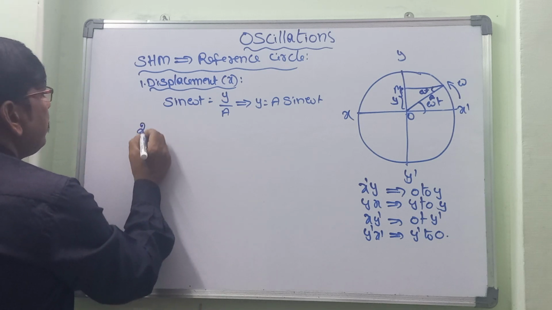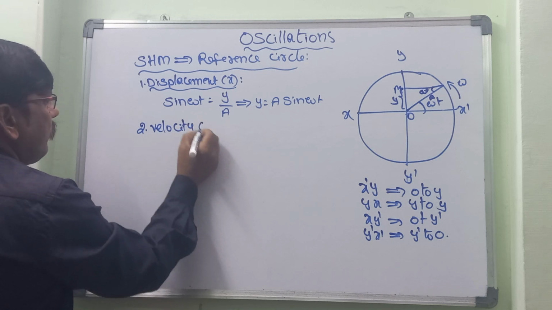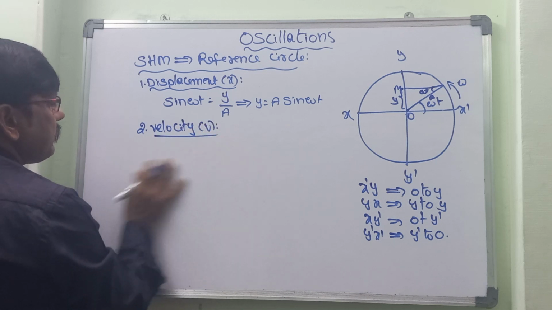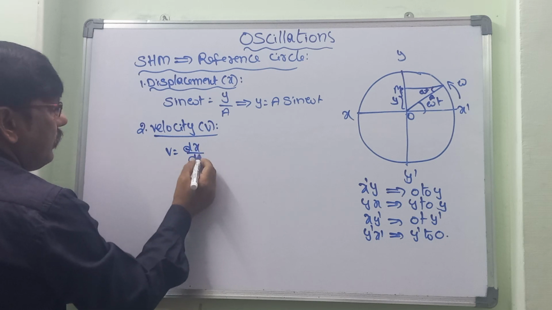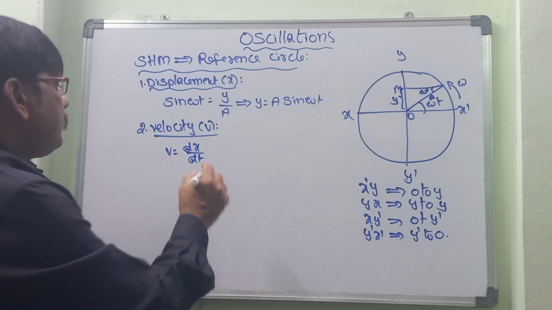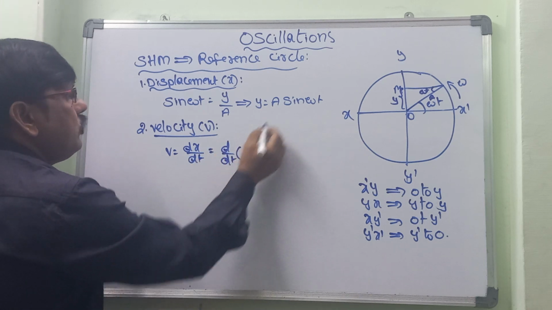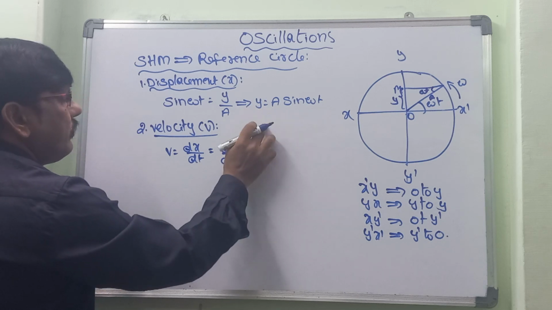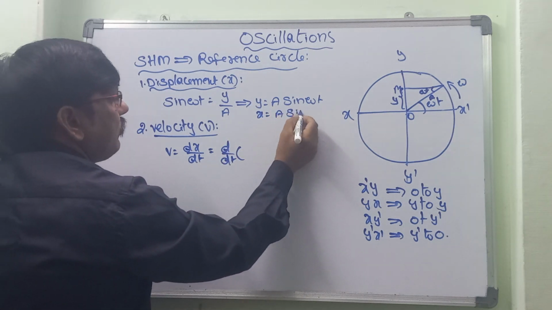Now let us go to the next one, velocity. What is velocity? Velocity is the rate of change of displacement, v is equal to dx by dt. So we take d by dt of x, or y, whatever, no problem. We can consider x is equal to a sin omega t also.